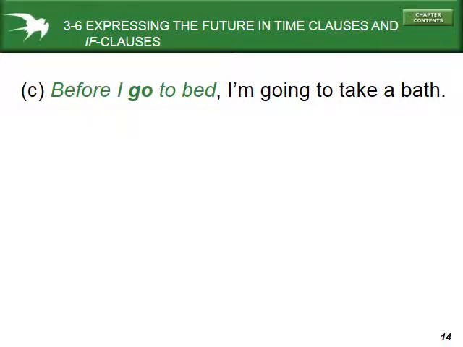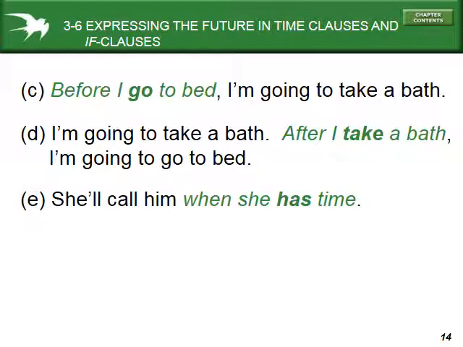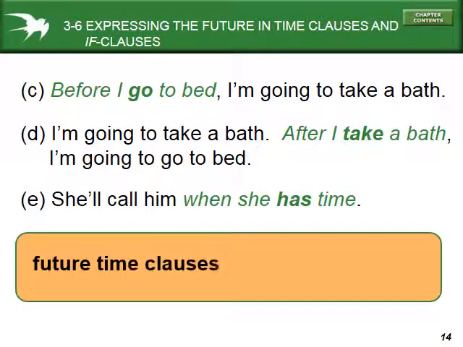Okay? But one thing here we need to pay attention to is that even though we're talking about the future, in the future time clause, we don't actually use the future tense. We don't use will or be going to with words like before or after or when. So it says, before I go to bed, I'm going to take a bath.